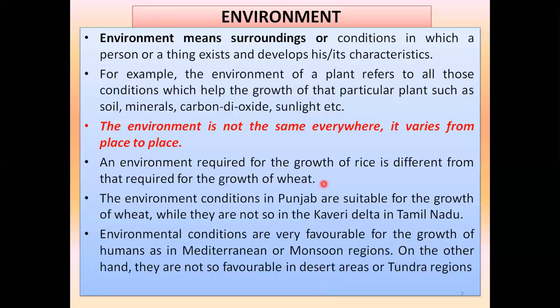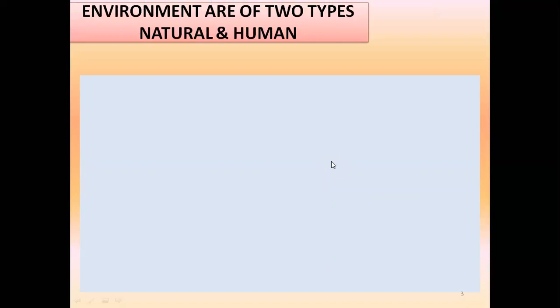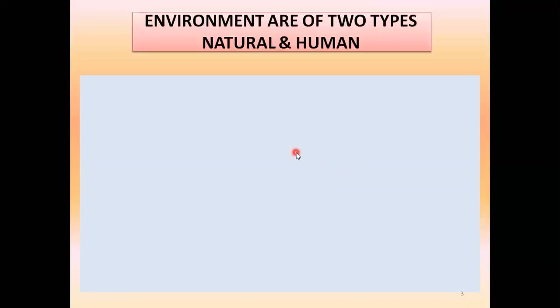Let us move ahead. Environments are of two types. There are two types of environment. One is natural and the other is human. What do you mean by this natural environment? The environment which is given to us by the nature. By the nature means by the God, by the Almighty. Whatever the Almighty has given, that comes as natural environment.